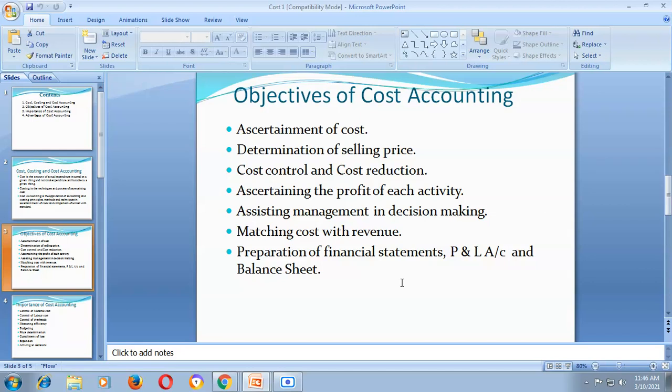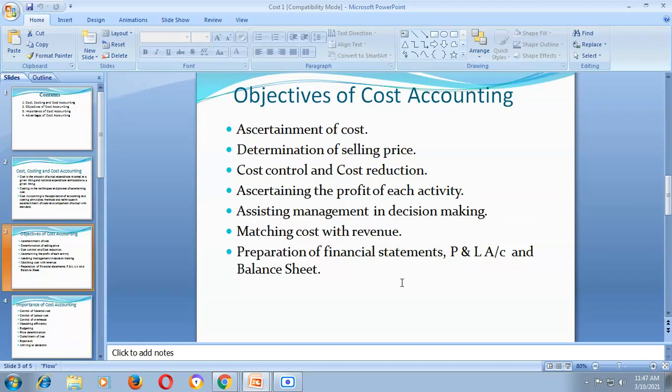The fourth objective of cost accounting can be ascertaining the profit of each activity. What is ascertaining the profit of each activity? It means to find out the profit earned by each activity. Suppose in a company there are four departments: Department A, Department B, Department C, and Department D. Now suppose department A is producing X product, department B is producing Y product, department C is producing say Z product.